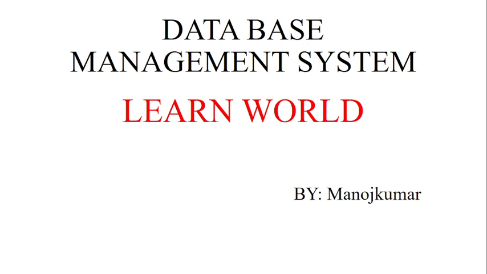Data is raw information, the collected fact which is present, which is not a complete information. It's just a fact, or you can say raw information. And base, we can say, is the place where we can store the data. Management refers to managing our database by inserting, deleting, updating, and doing some operations. System is a computer.